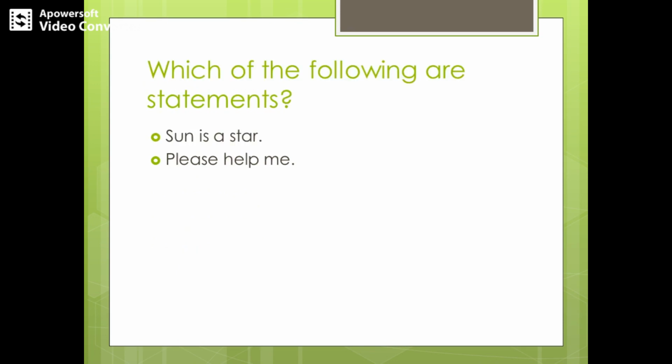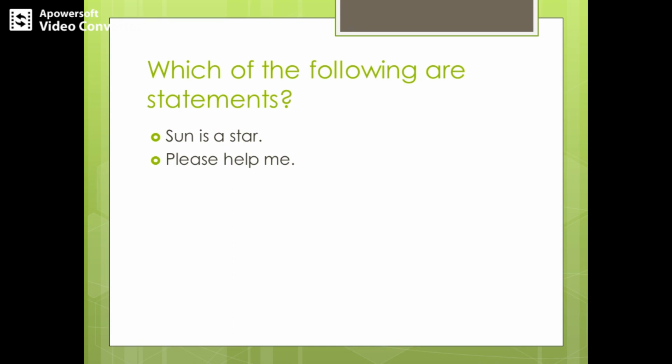So in the previous slide we have gone through what a statement is and what a sentence is, right? So here we are listing some examples and checking whether it's possible to decide if it's a statement, and if it's a statement, what the truth value will be. Given the question, you are supposed to find out which of the following are statements.